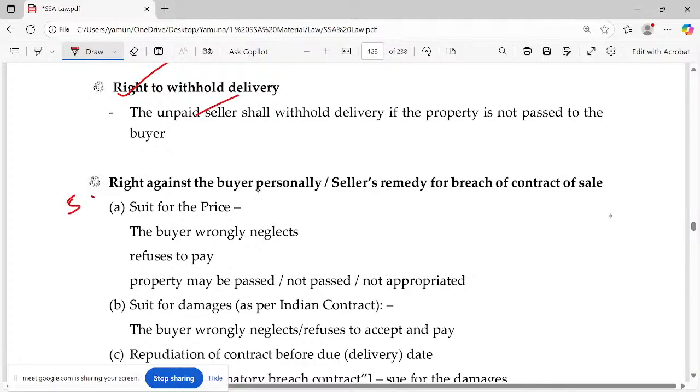Fifth one, right against the buyer personally. Actually, this is the seller's remedy for breach of contract of sale. This is the seller's remedy, because the goods have passed, so what else can be done? You can sue for the price. The buyer wrongfully neglects, he refuses to pay. Property may be passed or may not be passed, may not be appropriated. You need not worry. You're talking about the unpaid seller, payment order paid.